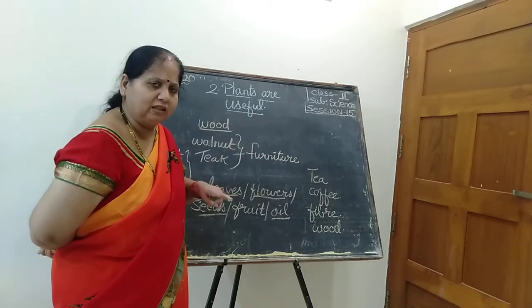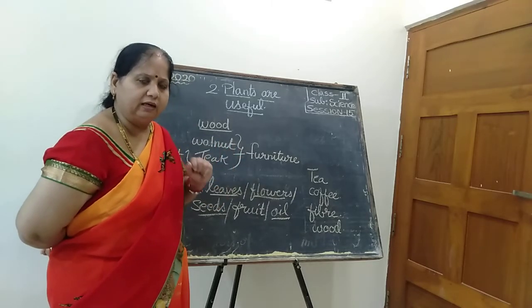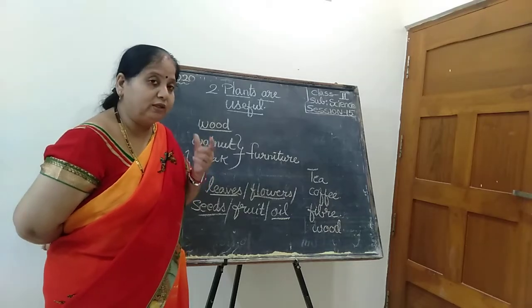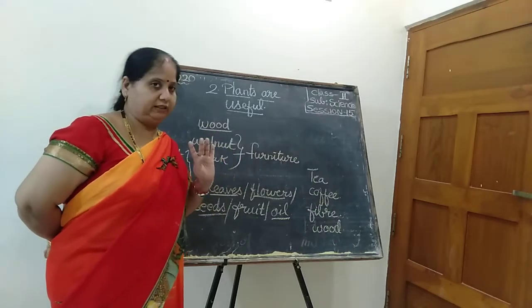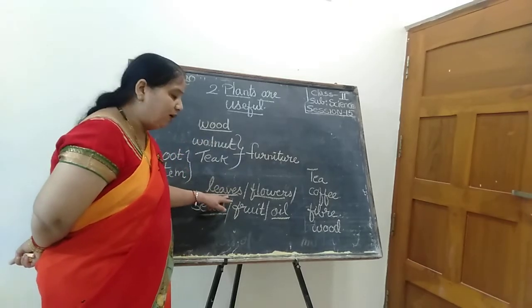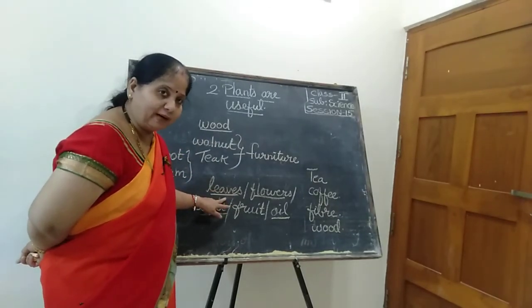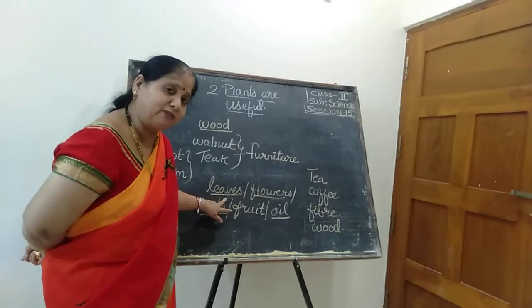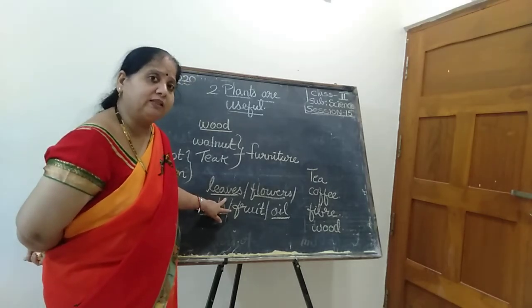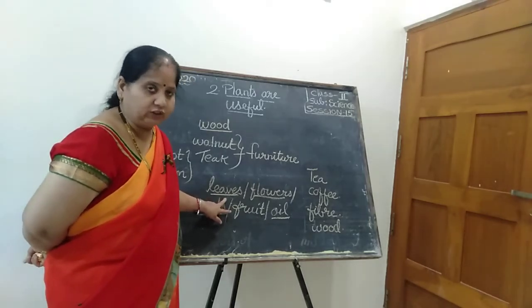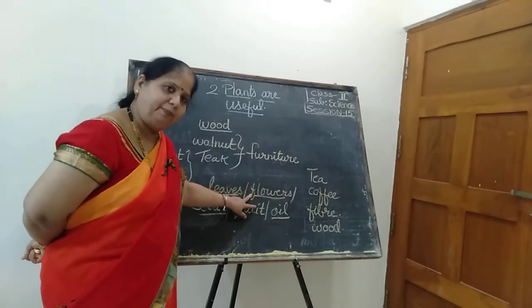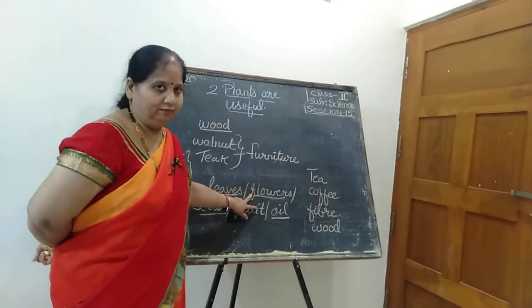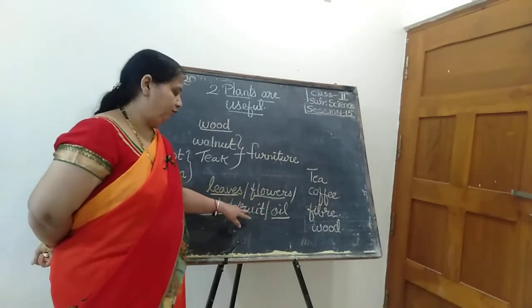Pulses are nothing but what? What are they? That is dal. And what about cereals? They come under what? Rice, wheat and maize. Okay, fine, very good children. What about we eat the leaves of some plants? We had learned we eat the leaves of some plants. What are the leaves? Cabbage, spinach, isn't it? Then lettuce. We eat the flowers of some plants. Which flowers? Cauliflower, broccoli.